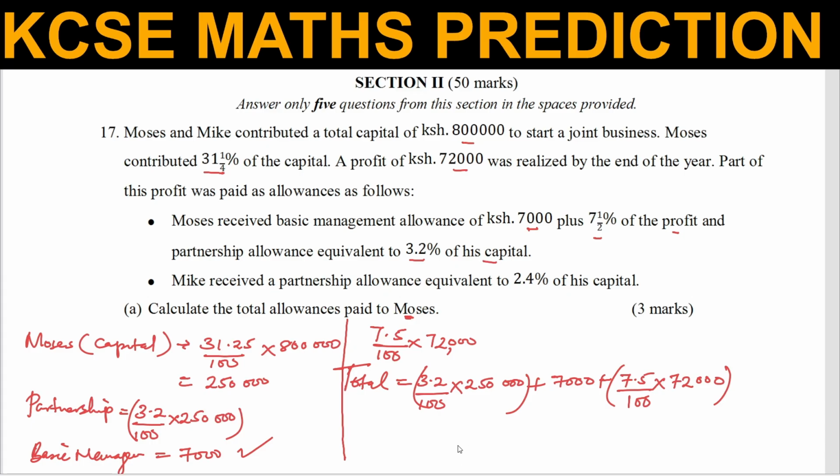You simply use a calculator to work this out, and this is what you're going to get. This will give you 20,400. That is the total allowances paid to Moses.